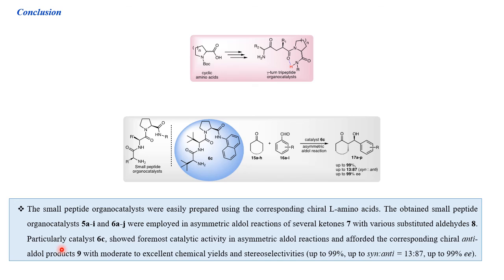The obtained small peptide organocatalysts 5A to I and 6A to J were employed in the asymmetric aldol reaction of several ketones with various substituted aldehydes. Particularly, catalyst 6C showed the most catalytic activity in this aldol reaction and offered the corresponding chiral anti-aldol products with moderate to excellent chemical yield and stereoselectivity: up to 99% chemical yield, up to 13:87 dr, up to 99% enantiomeric excess. Thank you.